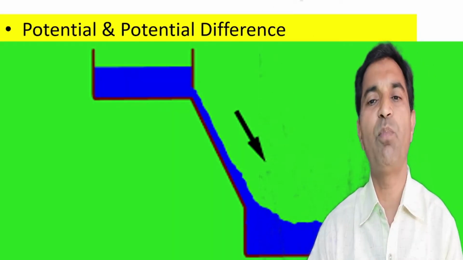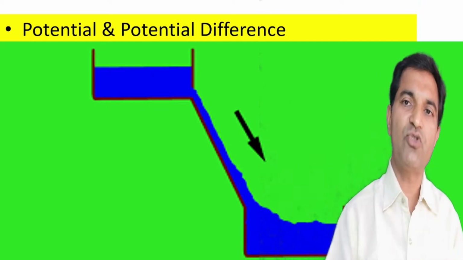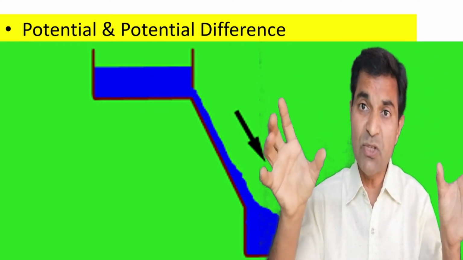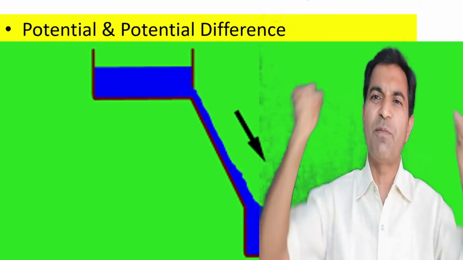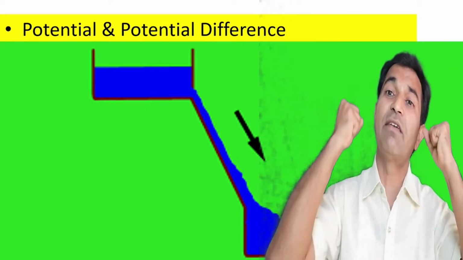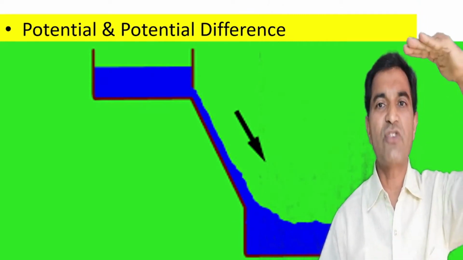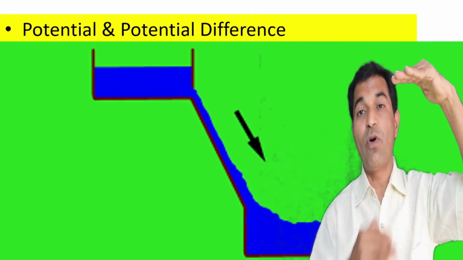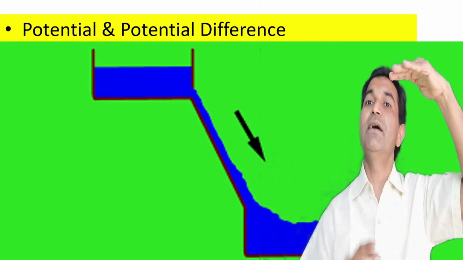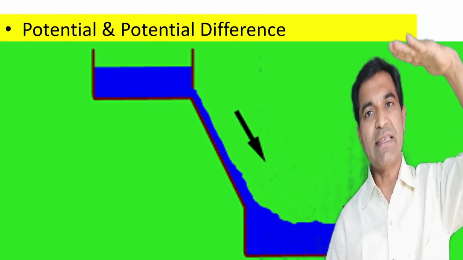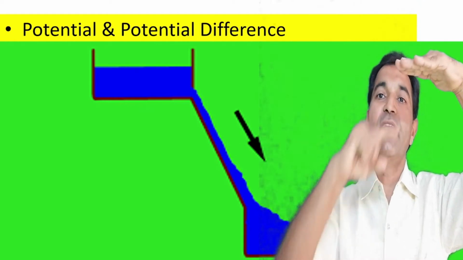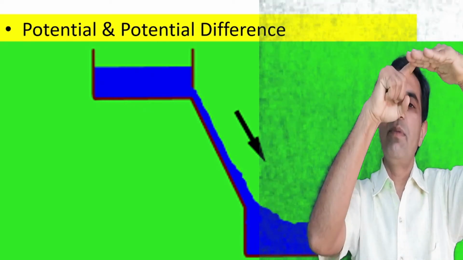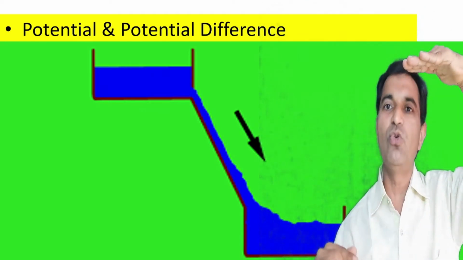Now let us consider potential and potential difference. Potential difference is the difference of potential. Potential means some sort of power, a kind of energy. The one who has more energy, we will say he has higher potential, right? We may take water as an analogous body to understand potential difference. One tank is at higher potential and one tank is at lower potential. Then water will flow from higher potential to lower potential.